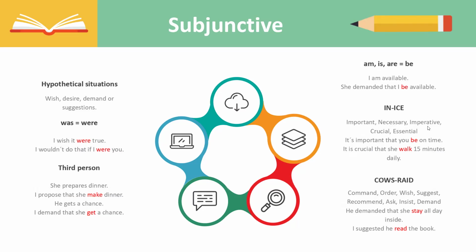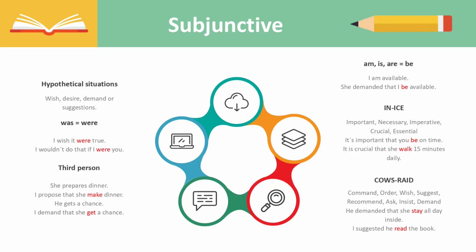Perfect. So one more time, in ice. The I stands for important. The N stands for necessary. The I stands for imperative. The C stands for crucial. And E stands for essential. Remember those words. Once you start a sentence with these words, then you have to use the subjunctive. Perfect.